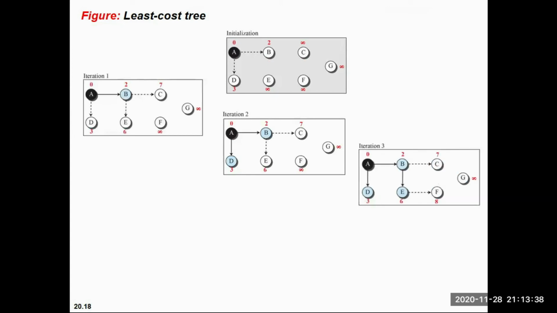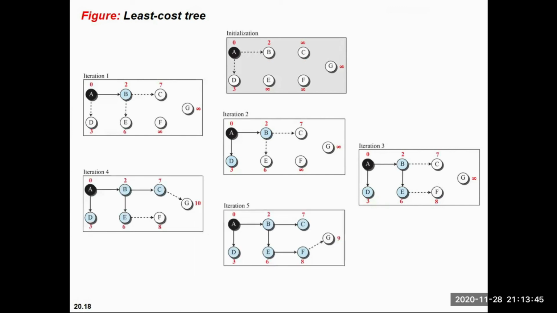If A is taken as source, it will be this. This is the method by which we can find the least cost tree. We calculate step by step by going to the next hop and calculating the least cost, and finally we need to have all the destinations except our root hop.